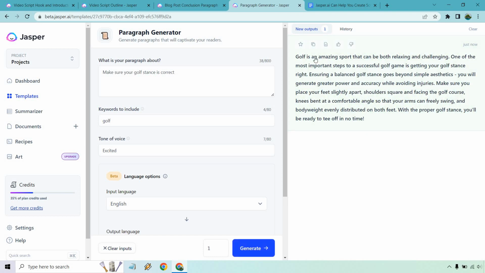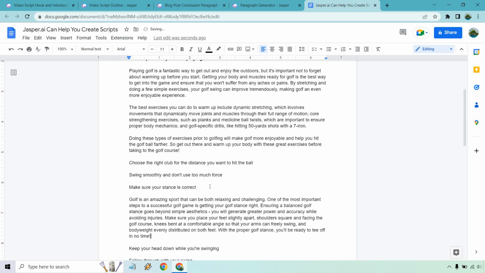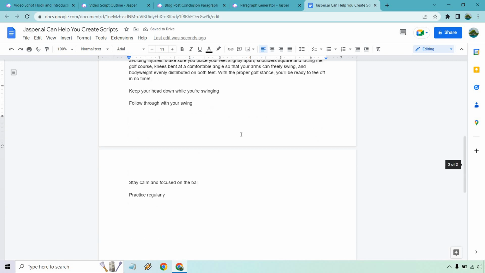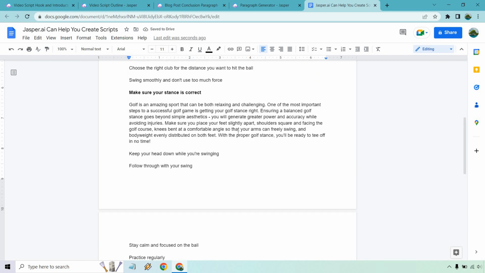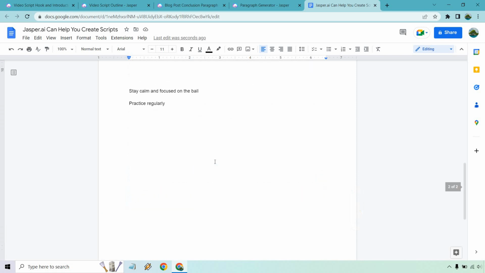Okay, so you could probably add a little bit more. So that one was good because it actually gives more instructions when it comes to having a proper stance. So that's something you would just continue on when it comes to each subheadline. If you want to add more subheadlines or bullet points. And then, of course, once you get a paragraph, you can dive deeper into that if you want.